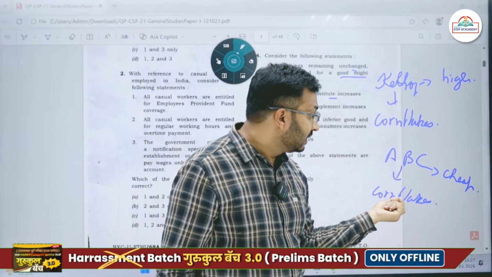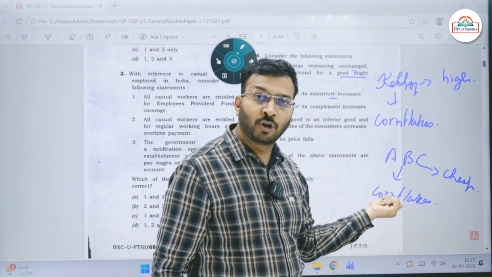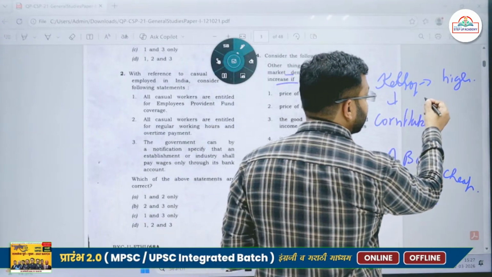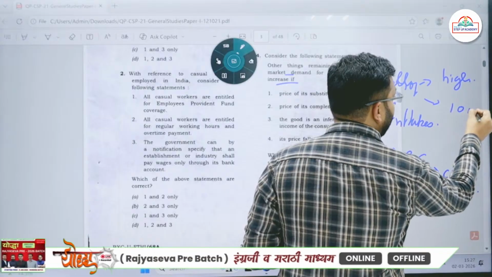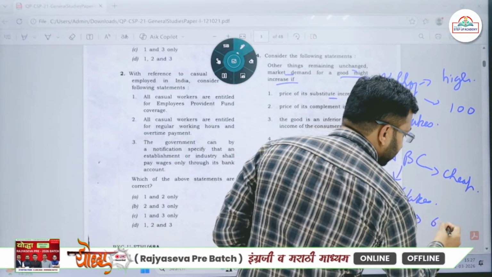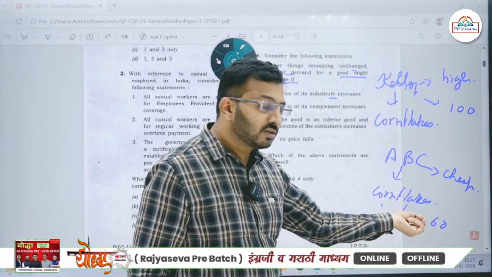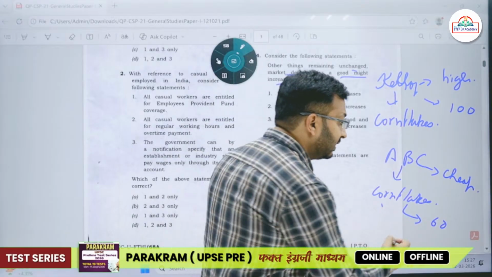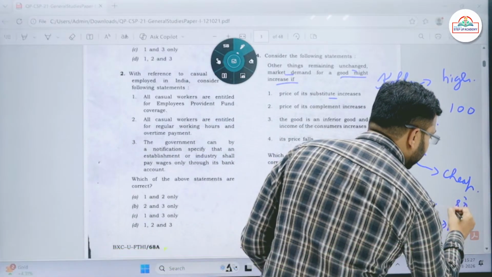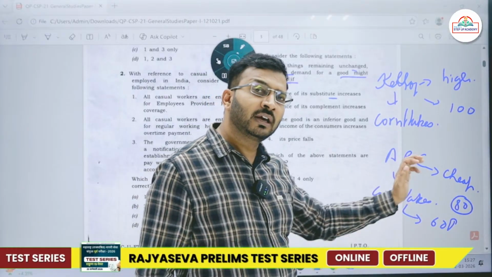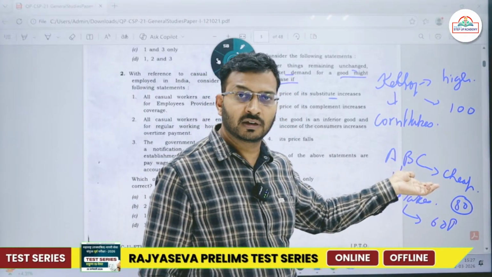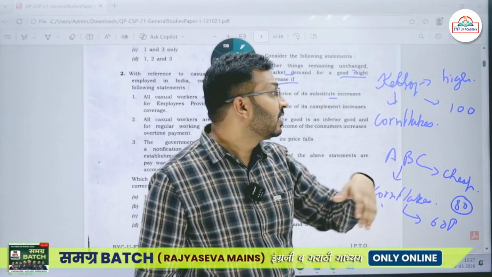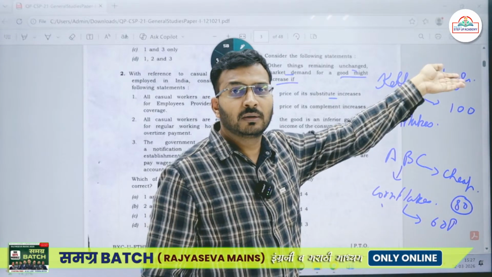Now let's imagine the ABC company's cheap cornflakes suddenly have their price increased. Let's say this cornflakes packet I was getting for 100 rupees and this packet for 60 rupees. Now the price of the substitute good, the lower variety good, has increased from 60 to 80. Now what will I think? Instead of buying a cheaper company's product for 80, I'd rather pay 100 rupees for the branded one, which has proper nutritional value. So I will go with the branded one.